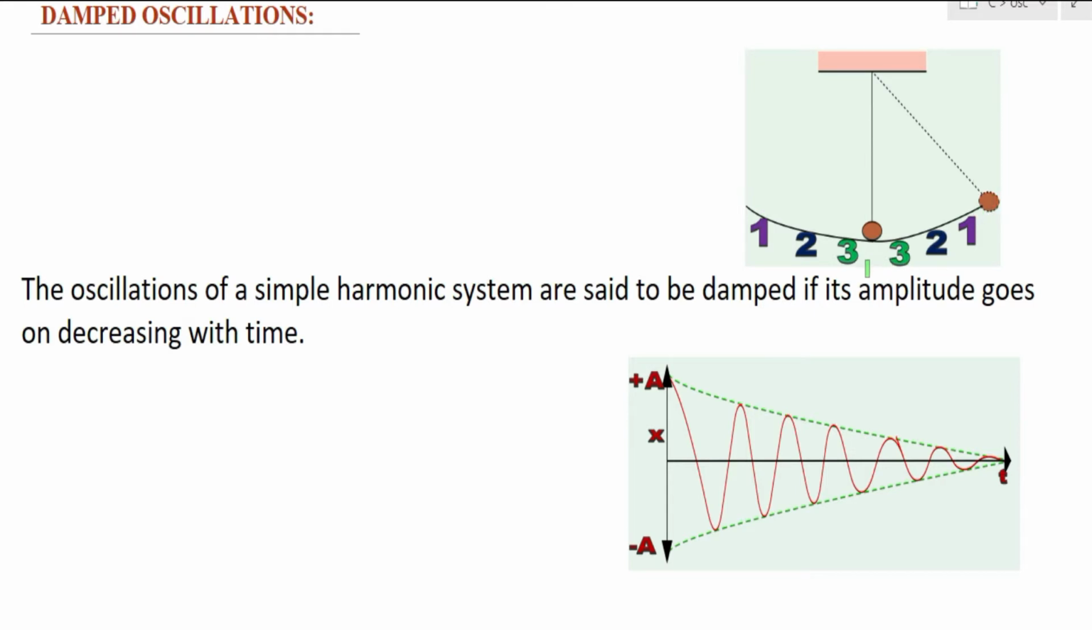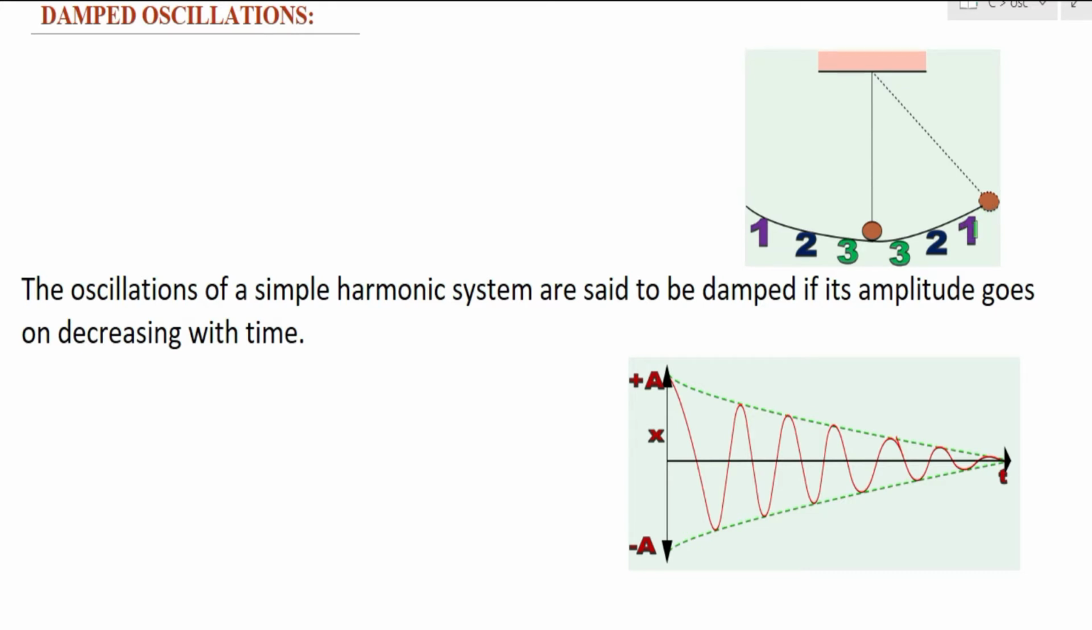What does amplitude mean? Amplitude is the distance from the mean position to the extreme position of the oscillation. Initially this is my extreme position. After some time, since the bob reached point 1, this distance will be my extreme position. So after some time, what did we notice? We noticed that there is some decrease in amplitude.